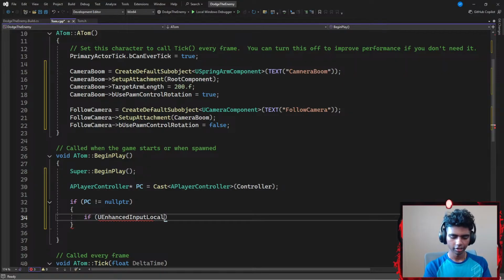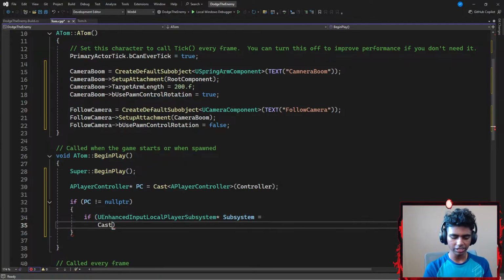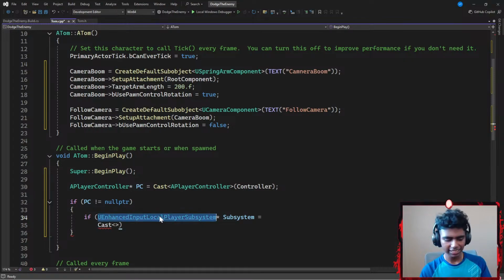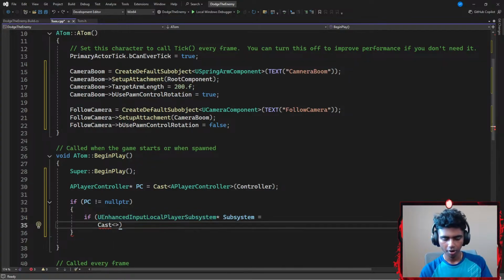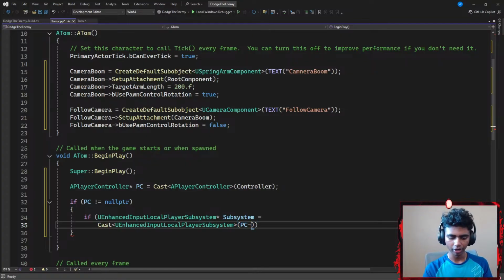is going to be represented by a pointer called something like subsystem, and is equal to, I'm going to go with a cast again, which is practically like a filter. Inside the cast, I'm going to add my UEnhancedInputLocalPlayerSubsystem. Then I'm going to add a pair of parentheses with the player controller that points towards get control rotation. Let's go with get control rotation.